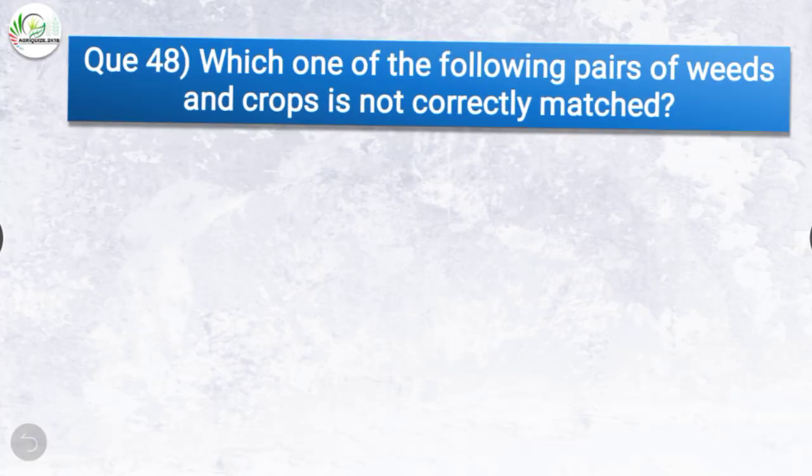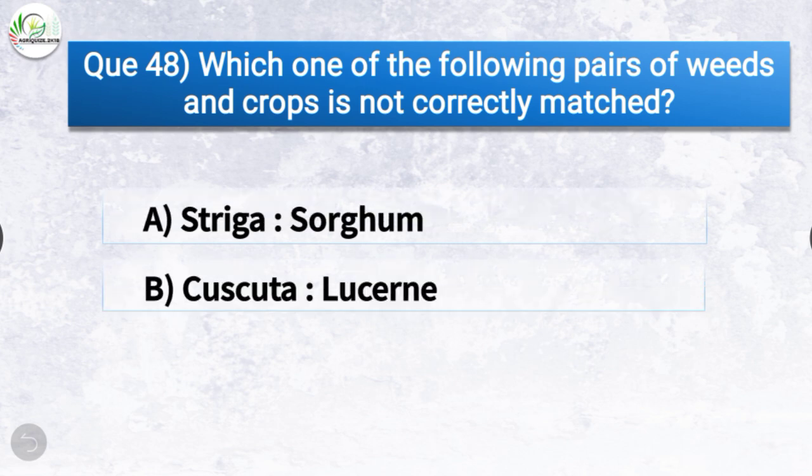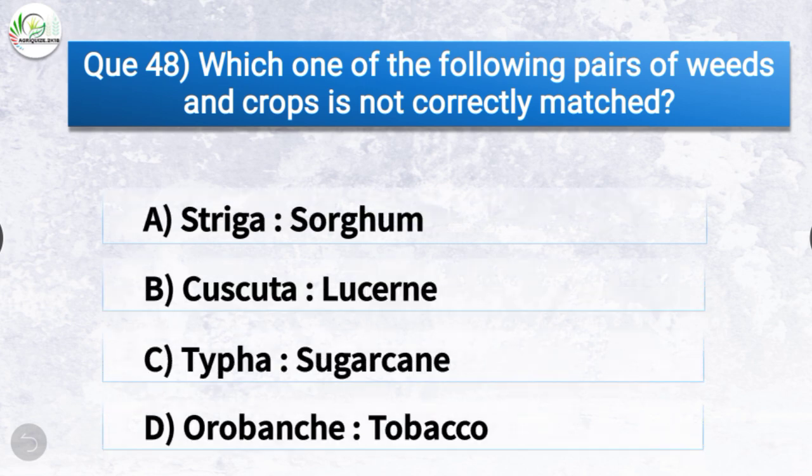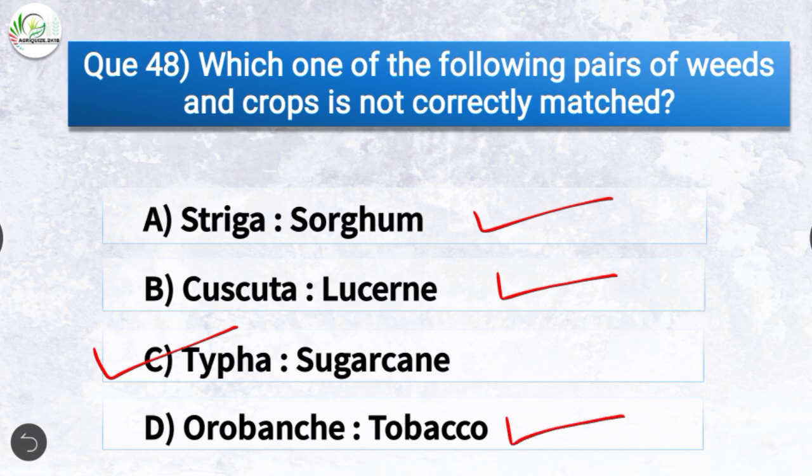Question number 48. Which one of the following pairs of weeds and crops is not correctly matched? The correct answer is option C, typha and sugarcane. Rest others are correctly matched, which is Striga sorghum, Cuscuta lucerne and Orobanche tobacco. The match which is not correct is typha and sugarcane.